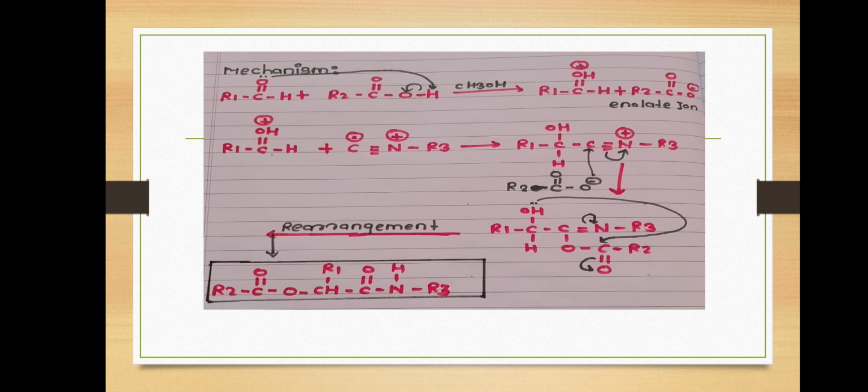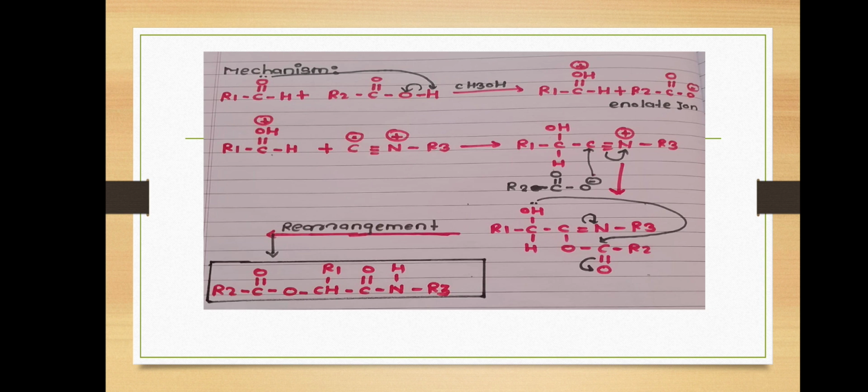Now we see the mechanism for this reaction. In the mechanism, the acid donates a proton to the aldehydic carbonyl oxygen. Then there is a formation of a carbocation as well as an enolate ion. In the reaction mixture, there is isocyanide. The isocyanide acts as a nucleophile. The carbon of the isocyanide attacks the carbocation of the aldehyde, and there is a formation of a carbon-carbon bond.